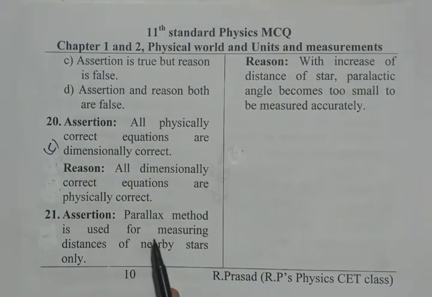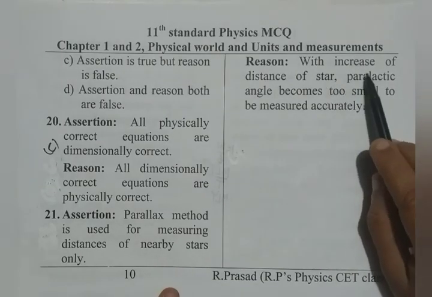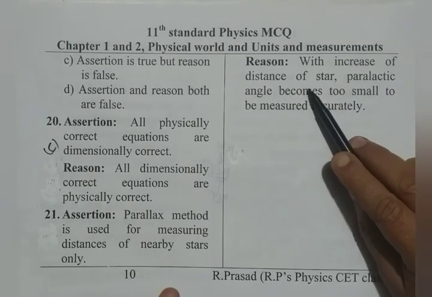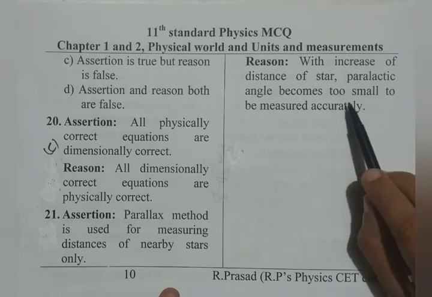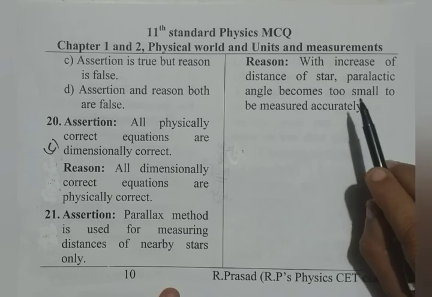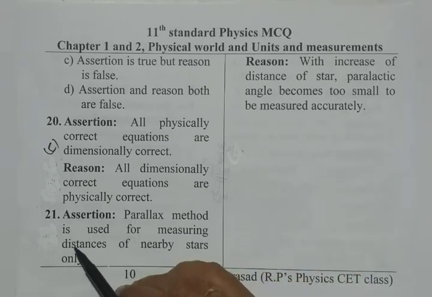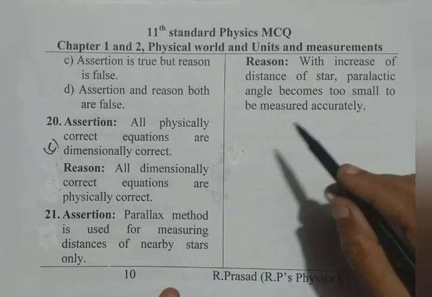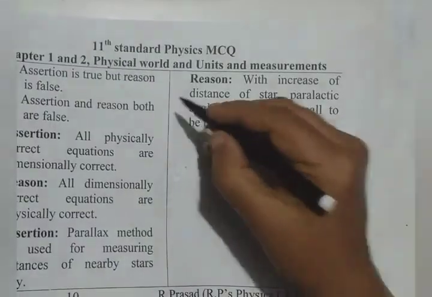Next question. Assertion: Parallax method is used for measuring the distance of nearby stars only. That is correct. Next is, reason: with increase of distance of star, parallactic angle becomes too small to be measured accurately. That is also a correct explanation of that. Therefore, assertion is true and reason is the correct explanation. That option is option A. Assertion and reason are true and reason is the correct explanation of assertion. So option A is correct.